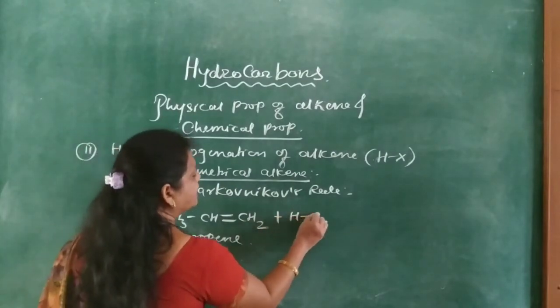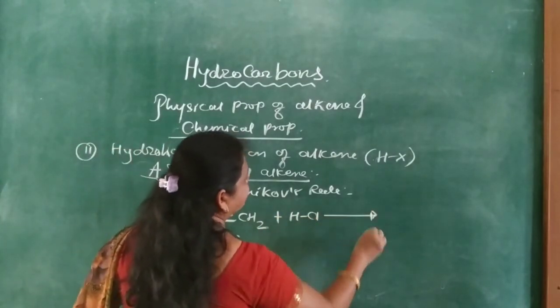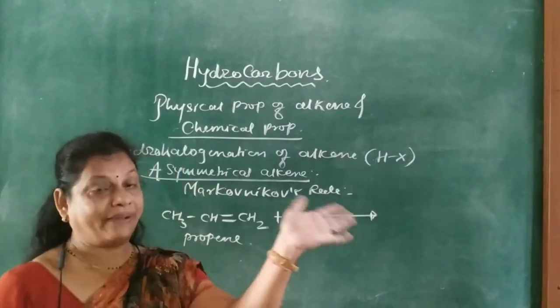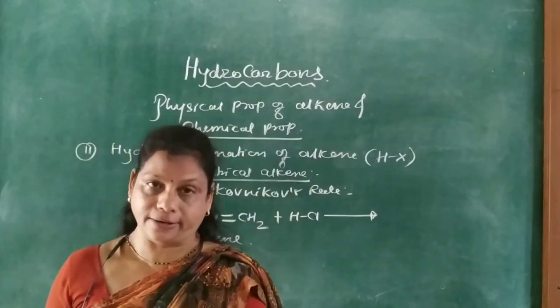Plus HCl, HBr, HI or H2SO4, whatever unsymmetrical reagent.